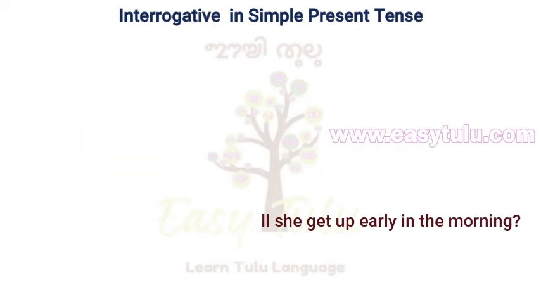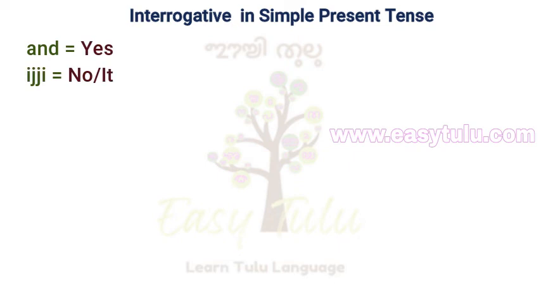Andu means yes or correct. Ijji means no or it's not or does not exist. We have another word in Tulu, attu, which means no. Attu is used for negating an idea or quality, while ijji is for actions. To make it clear, look at the examples below.